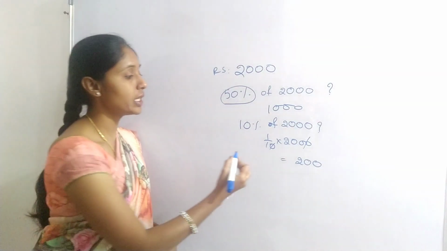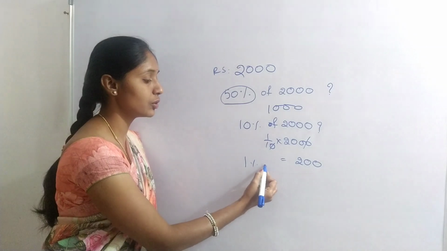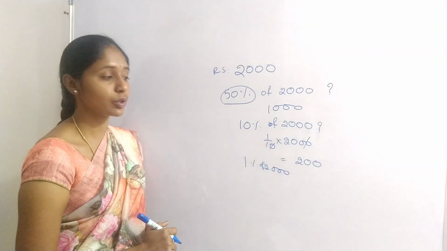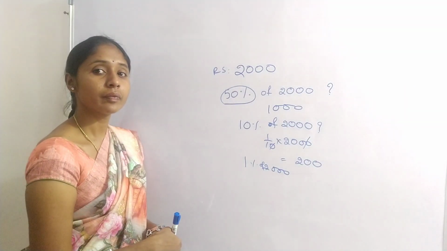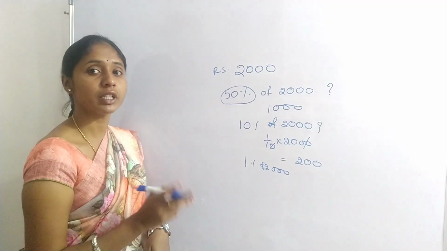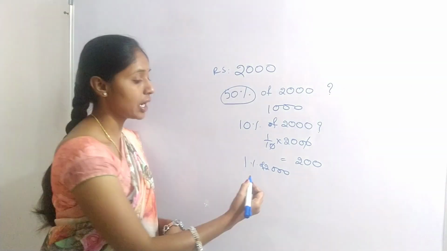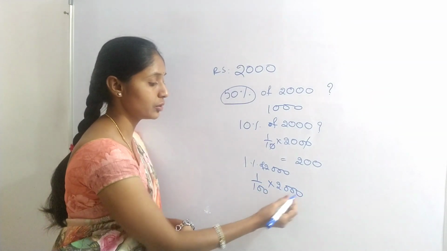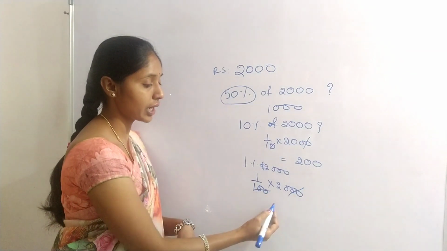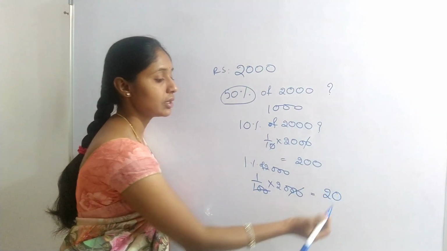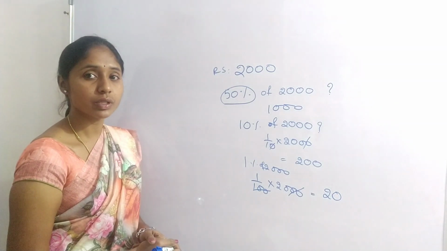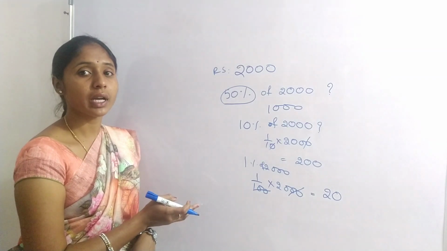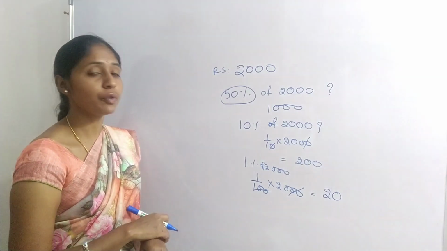What is 1% of 2000? 1% means, 100% value is 1, so 1% value is 1 by 100 into 2000. The 100 will cancel, and 20 is the 1% value of 2000. This is the way of calculating the percentage value by using simple fractions.